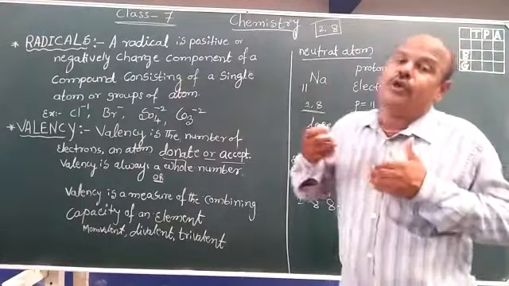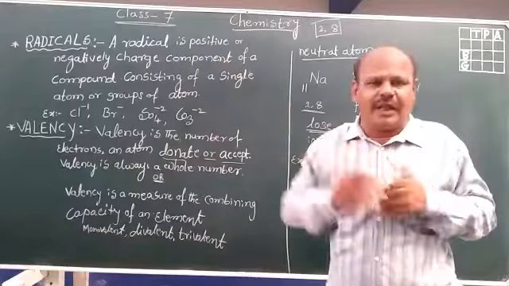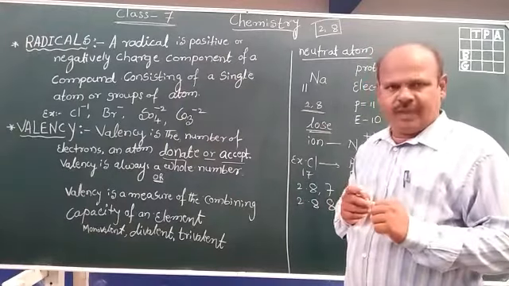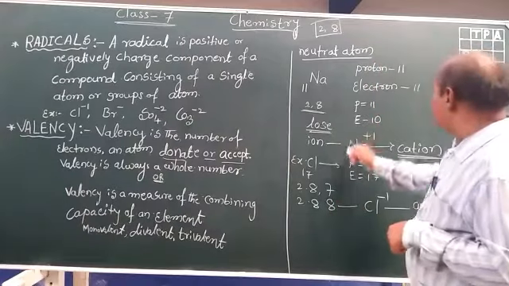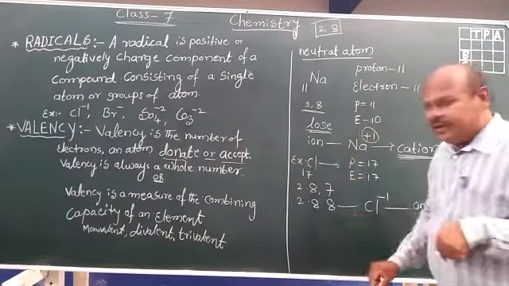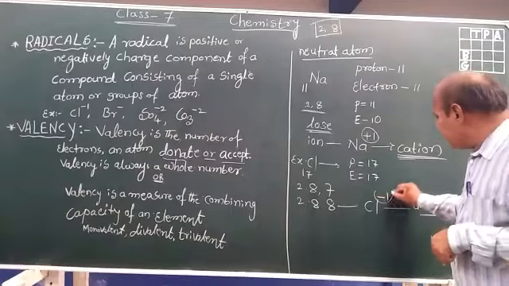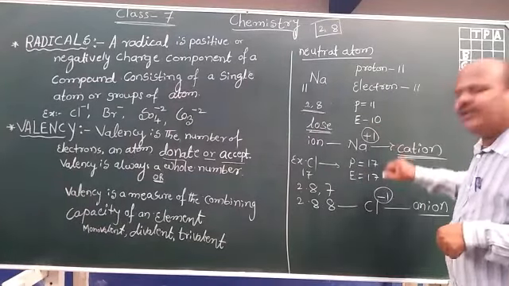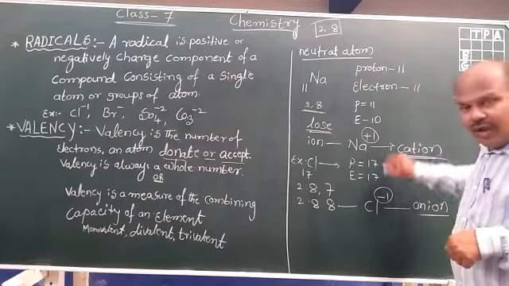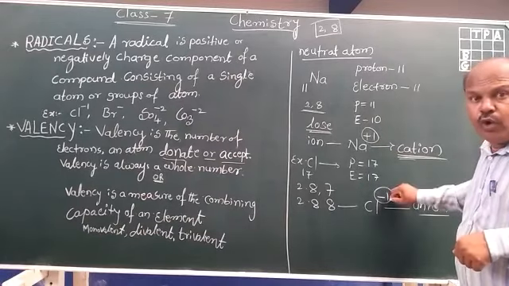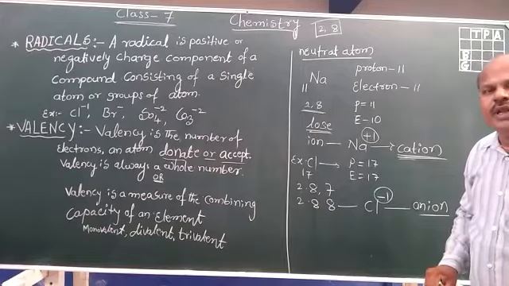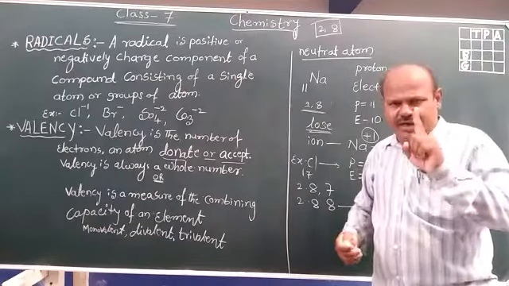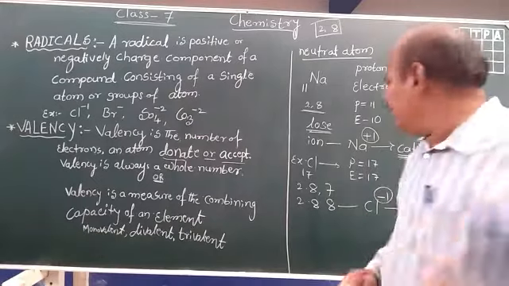How many electrons it loses, that is the valency of that element. Sodium loses 1 electron. Valency of sodium is Na plus 1. It gains 1 electron, valency is 1. This is plus 1, this one is minus 1. Both are 1, therefore it is known as monovalency. Monovalency means either it may be a positive charge or a negative charge. It contains only plus 1 or minus 1.